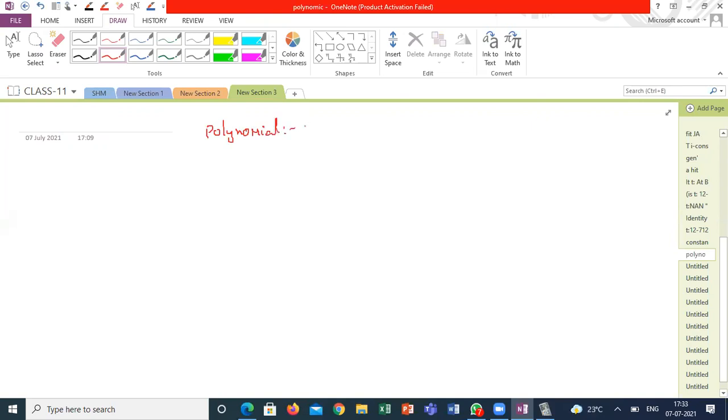You can see this expression is a polynomial. A function is said to be a polynomial function if the degree of the function is more than 0, if each x belongs to R.